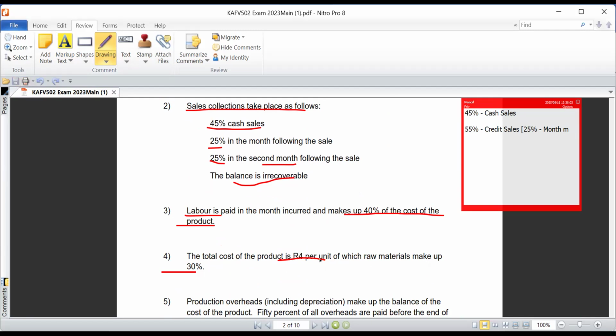Now, the most important thing that we are mostly interested in this case is the cost price of the product. Why? Because that way we'll be able to use it to determine even the cost of labor that we're given here, because the cost of labor is dependent on the cost price of the product. So we have been given the cost price of the product, but per unit.